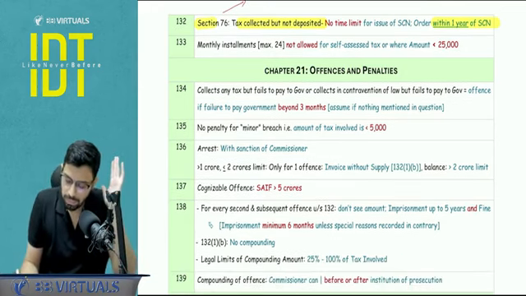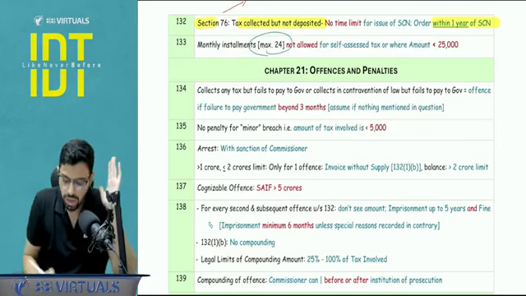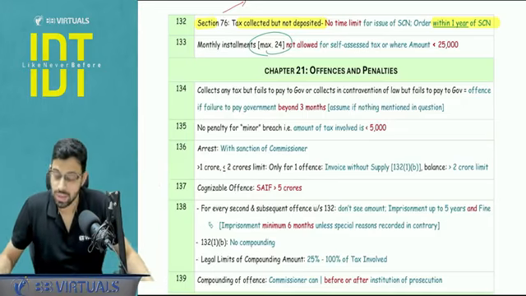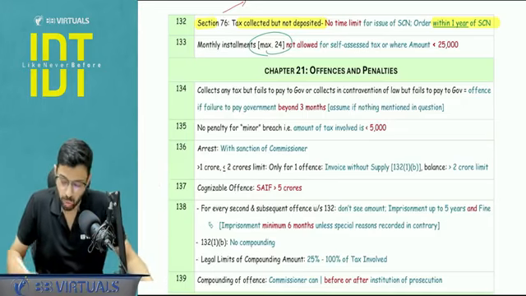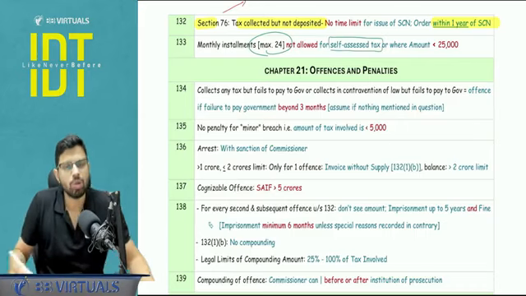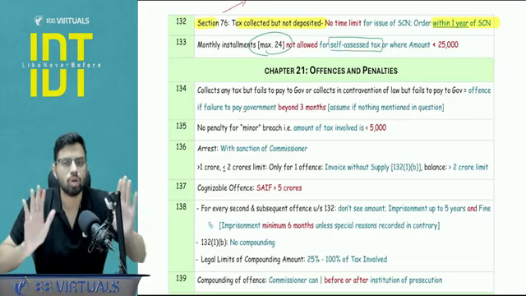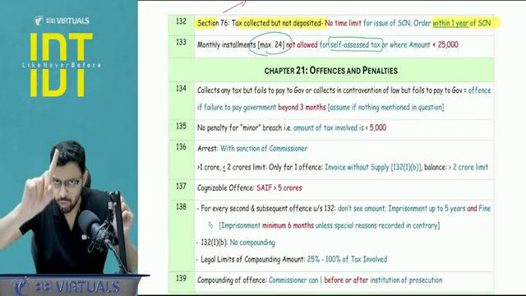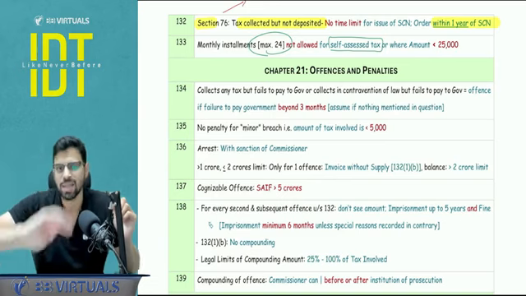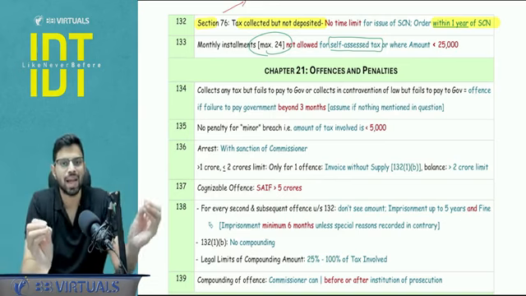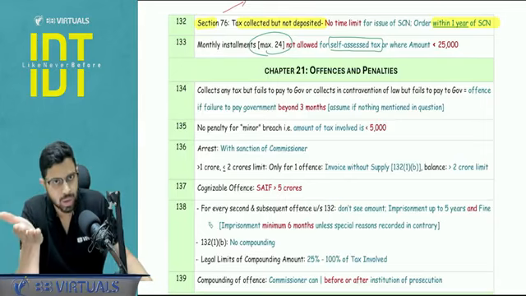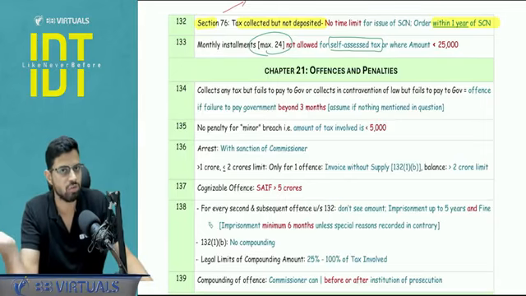Section 80, monthly installments, maximum 24 installments are allowed. There are 2 areas where the mistake happens. Installments are not allowed in 2 cases. Point number 1, for self-assessed tax. What do you mean by self-assessed tax? Self-assessed tax means that you are declaring your liability. So this includes the amount that has gone in your GSTR-1 but not paid via 3B. So it is not allowed for self-assessed tax, and not allowed where the amount of tax is less than 25,000. So up to 24,999, you are not going to get the installment facility. You need to pay the complete amount as per the time limit, right? As you know, in section 79, you have 3 months to pay, otherwise recovery provisions will apply.